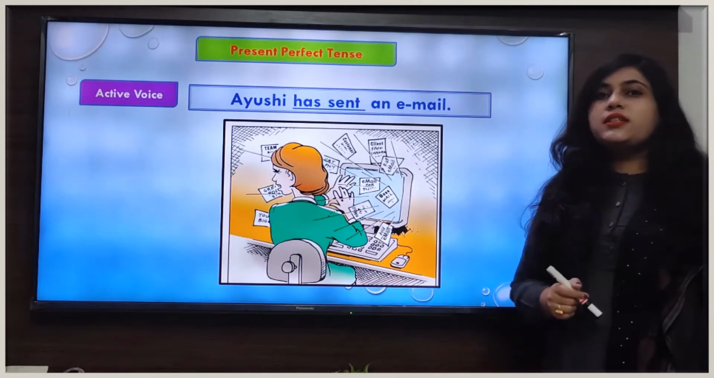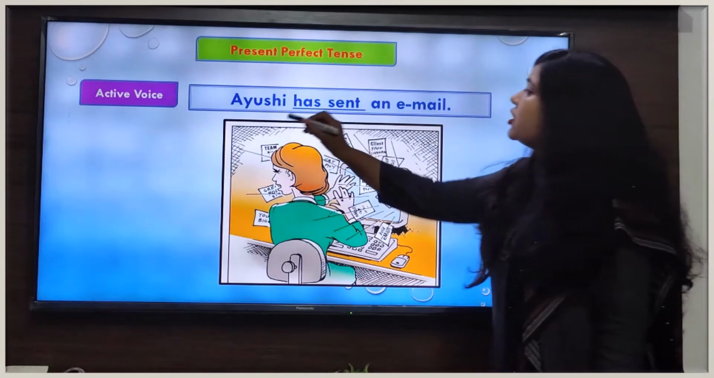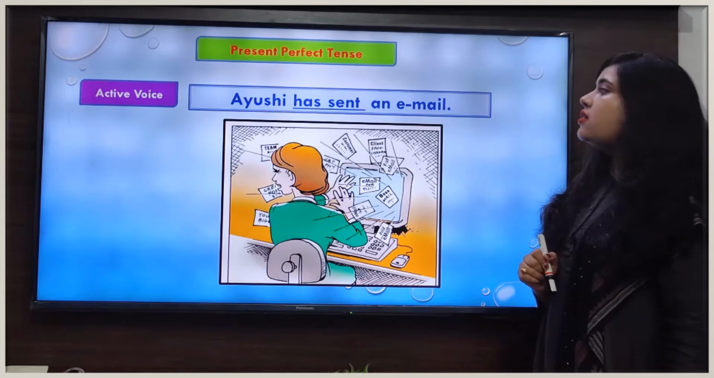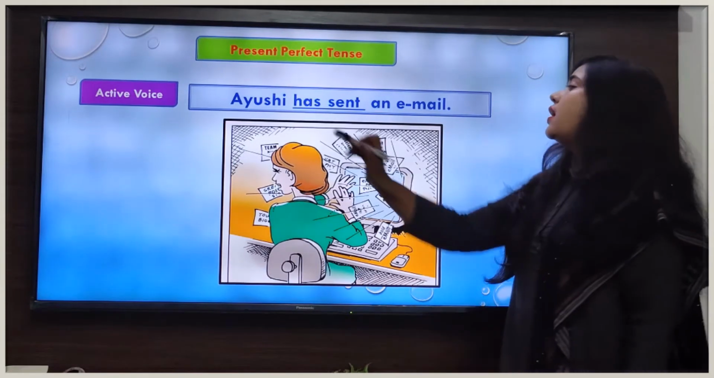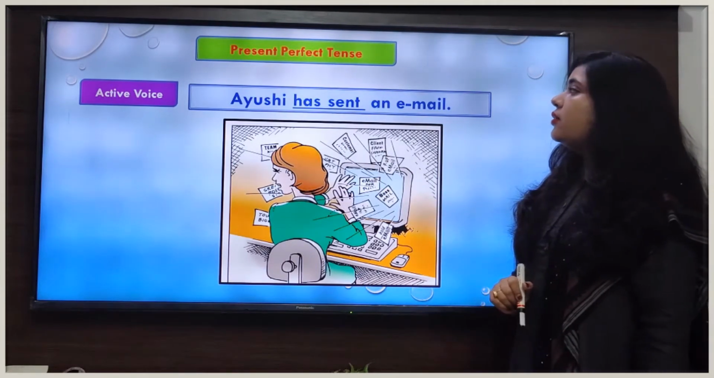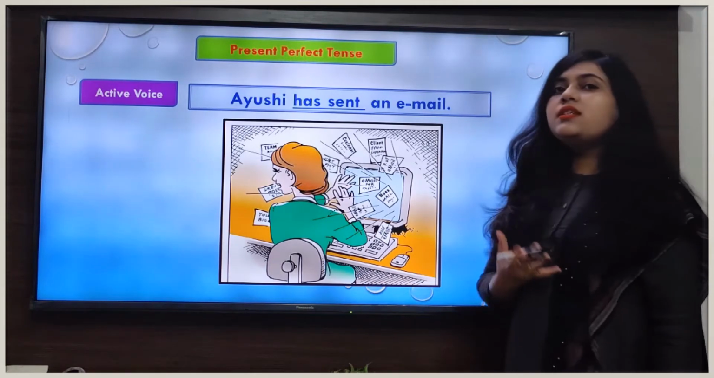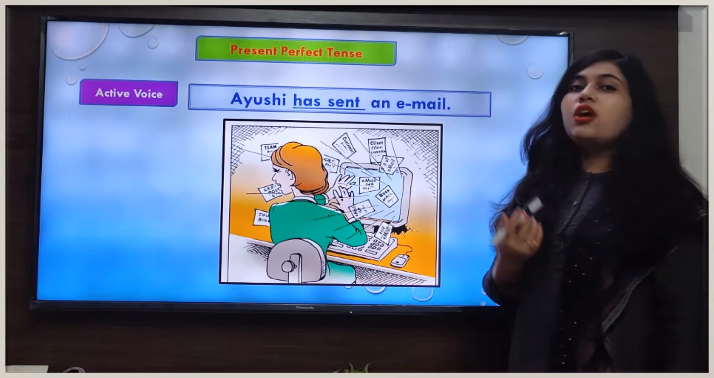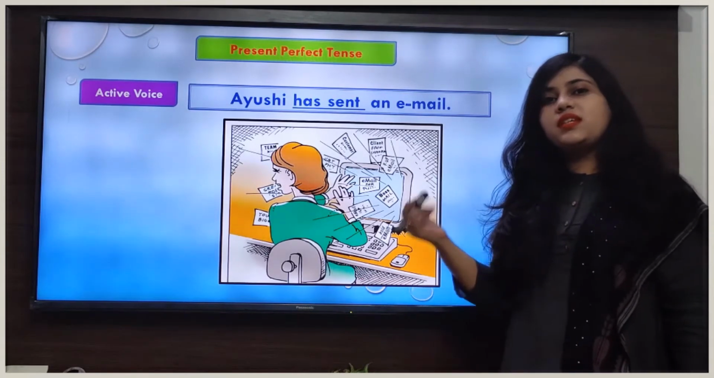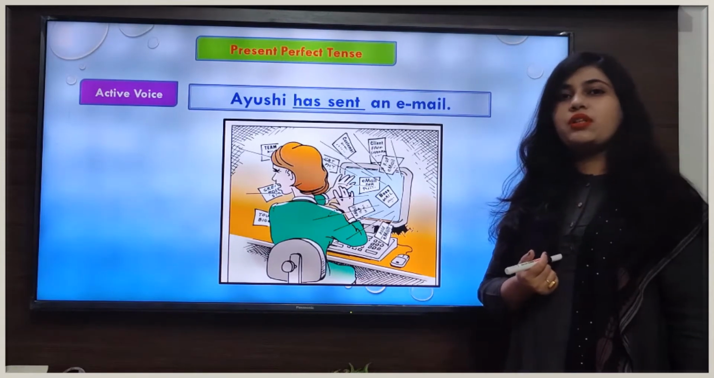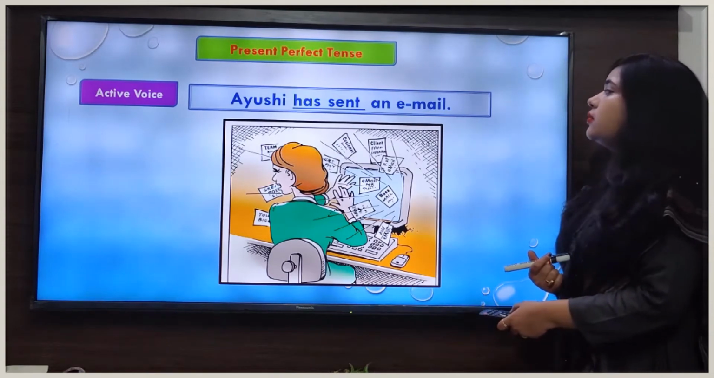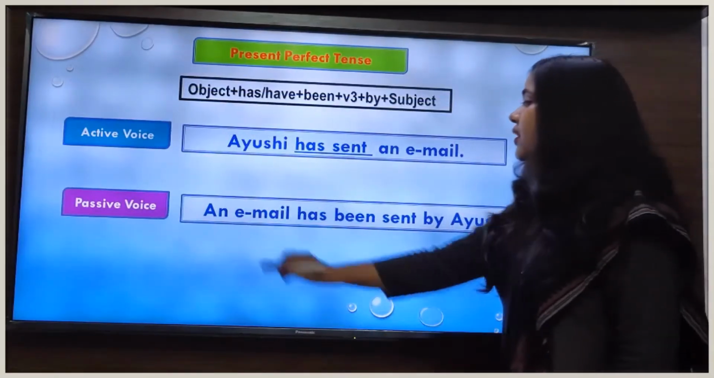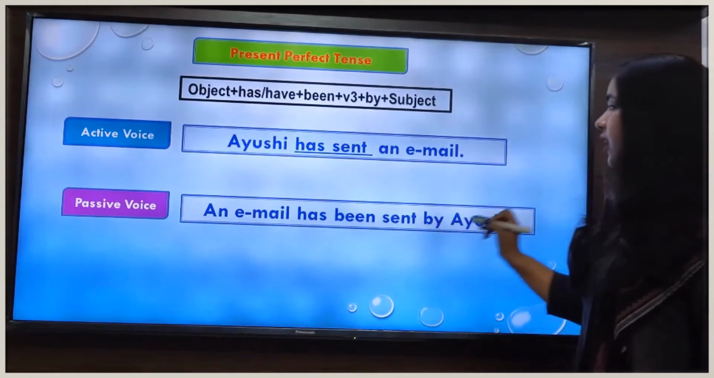Look at the sentence here. The sentence is Ayushi has sent an email. In this sentence, our verb form is has sent, which indicates that this sentence is in present perfect tense. Now we see how will we change this sentence in passive voice. So our sentence will be in passive voice. An email has been sent by Ayushi.